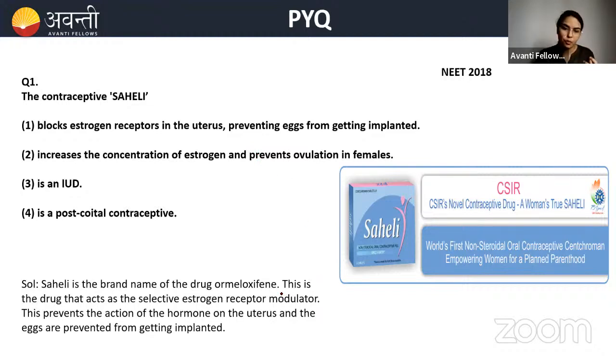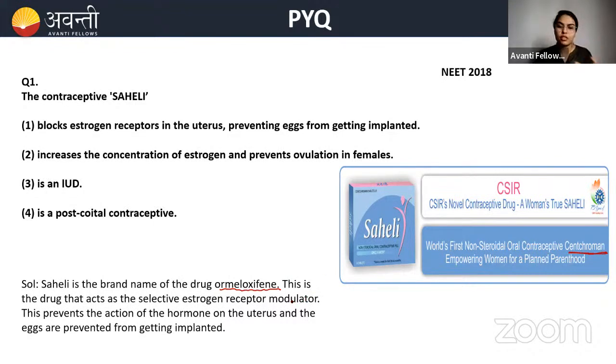It does not contain progesterone and estrogen as usual. It contains a drug called ormeloxifene, also called centroman. Usually in the textbooks they would give centroman. So centroman is the composition that is there in the Saheli.